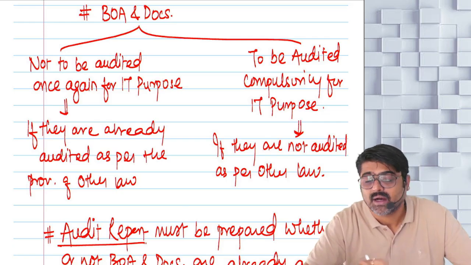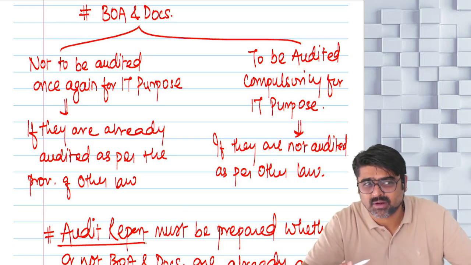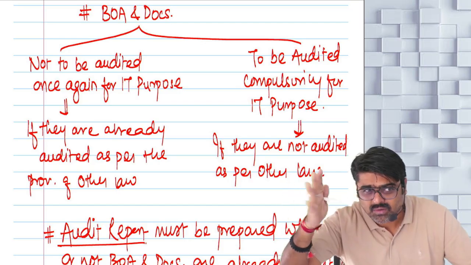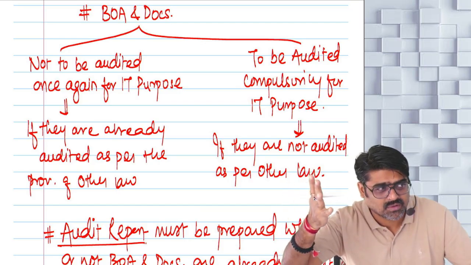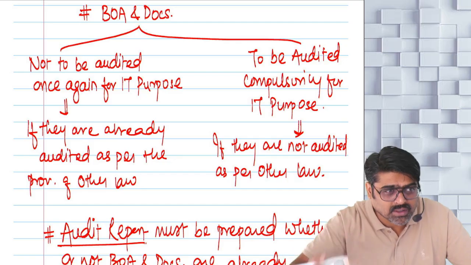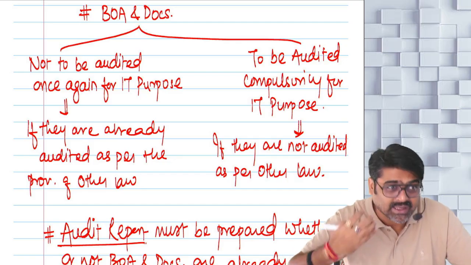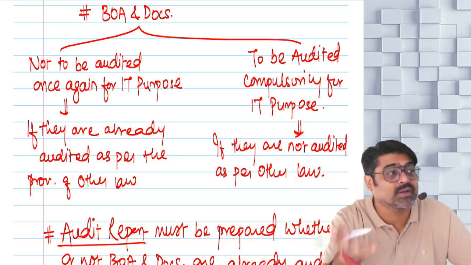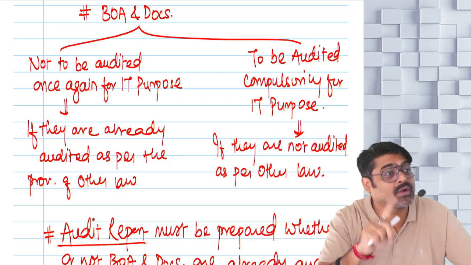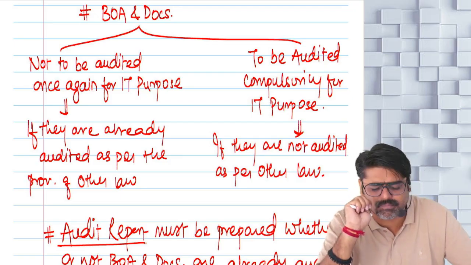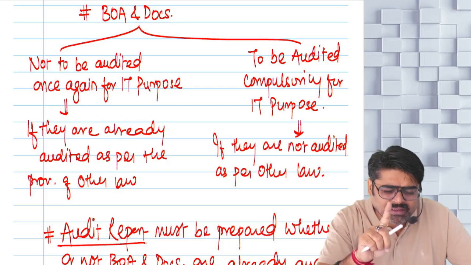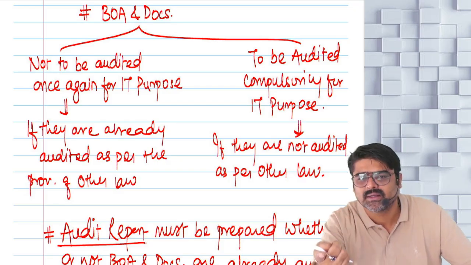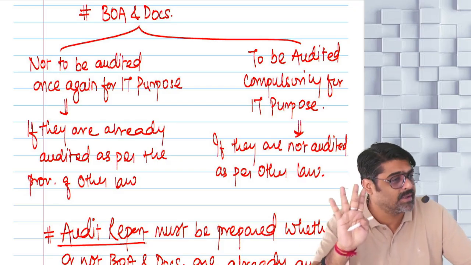Assessee, are you liable to get the books of accounts audited as per any other law? No. So are your books already audited? No. At least get them audited once for the income tax purpose. And now the audit report will be prepared in form number 3CB, and along with that 3CD, the statement of particulars.